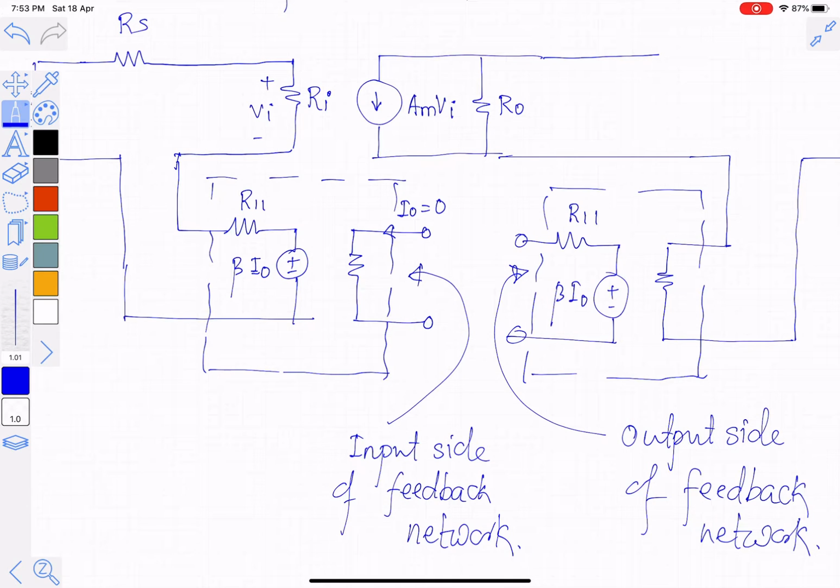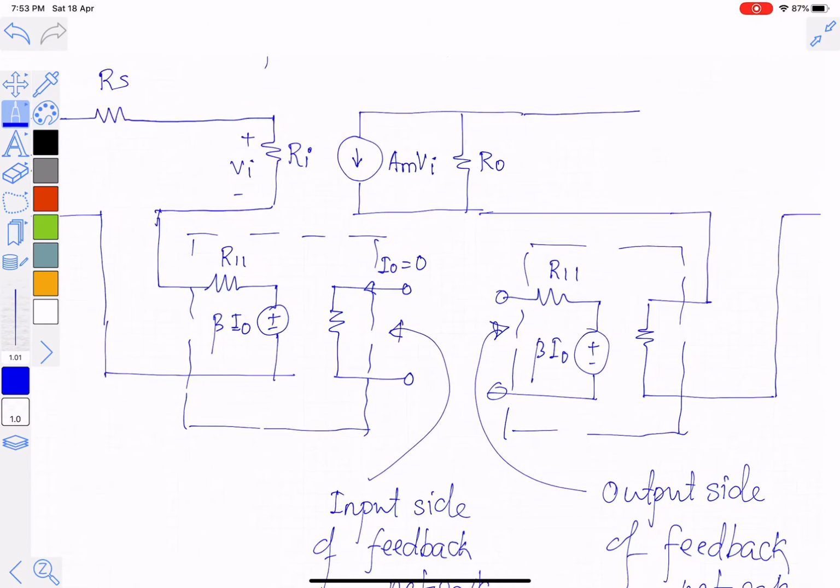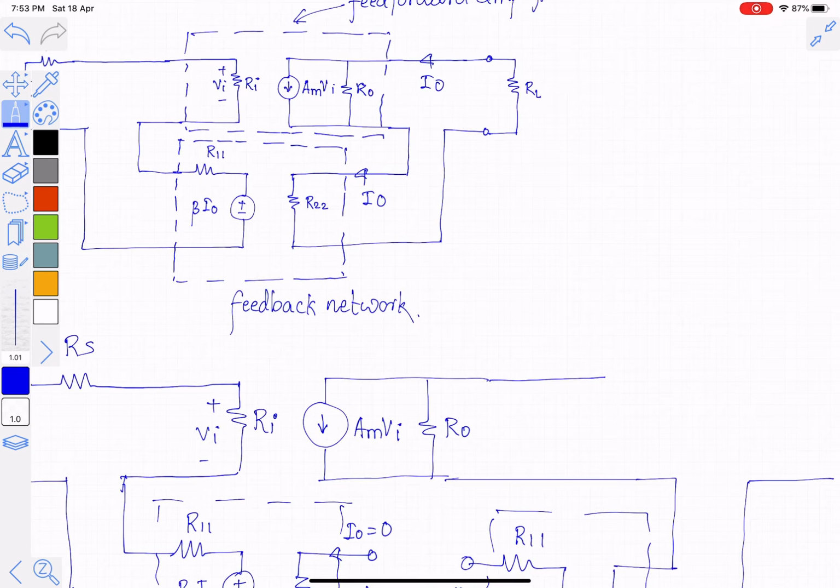As a general rule, in the original circuit, the input side of the feedback network is in series. When there is a series connection, in duplication, that part of the feedback network should be open circuited.